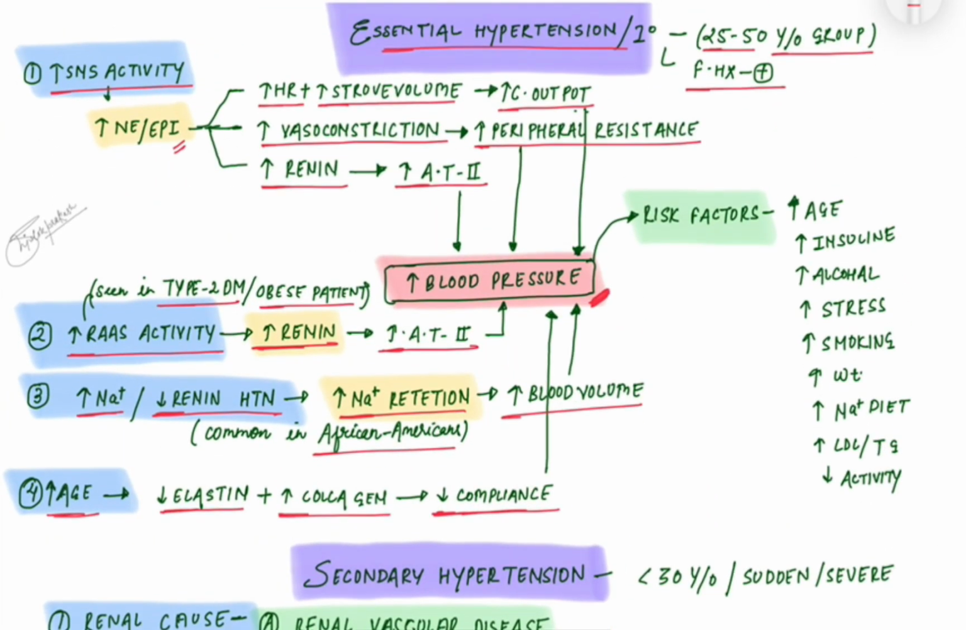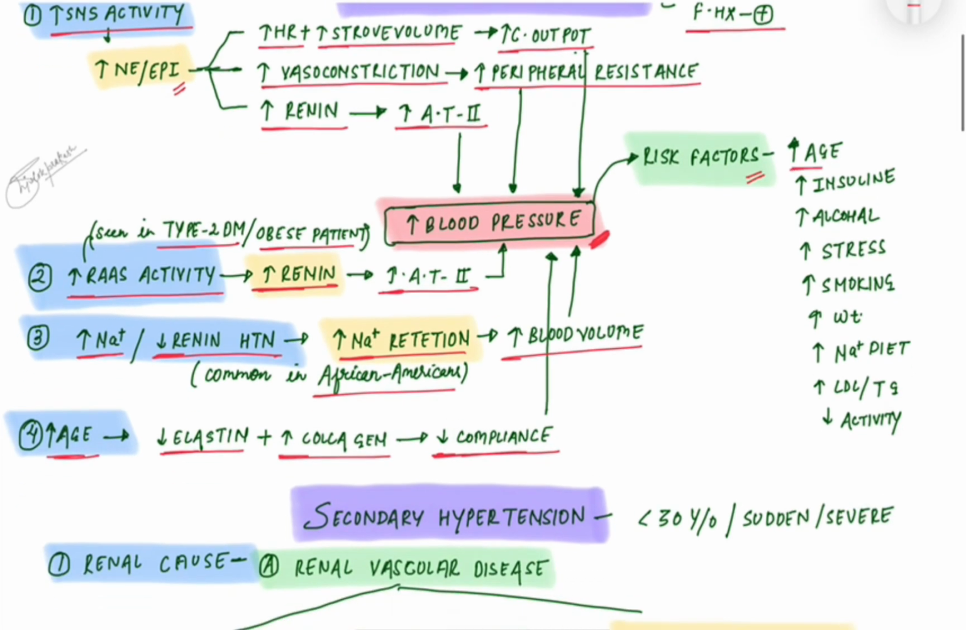The risk factors for primary hypertension are increasing age, increased insulin, alcohol consumption, stress, smoking, increased weight, increased sodium diet, increased low density lipoprotein and triglyceride, and decreased activity.